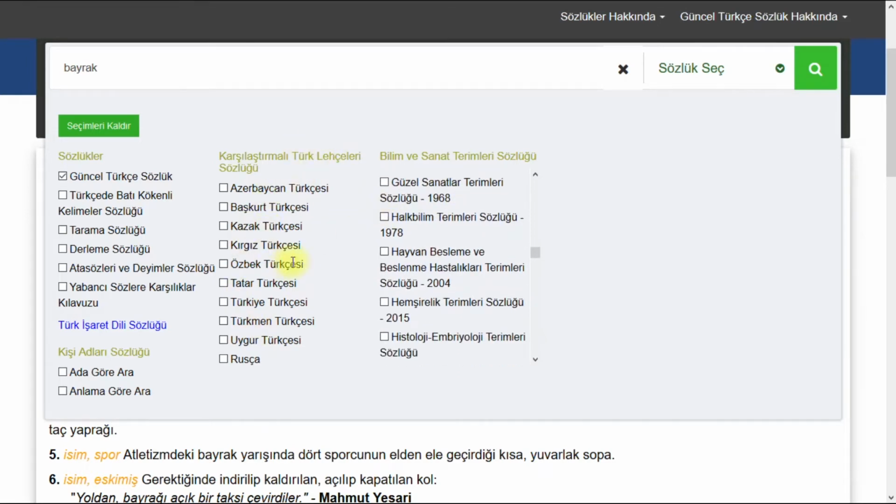In the middle group you can see a comparison of Turkish dialects with Turkish, like Azeri Turkish and Turkish, for example. You can compare all of these, and if you look at that left pane, this is the most important part for us. Here we can find Atasözleri ve Deyimler Sözlüğü, which means idioms and proverbs dictionary. This dictionary will be needed if you want to be advanced or even a native speaker in the quickest time. So let's click on that and search a proverb.